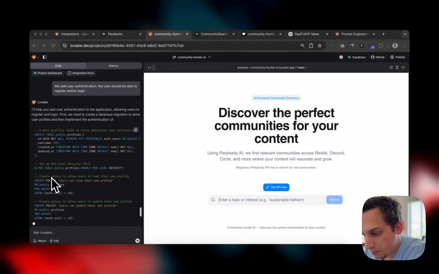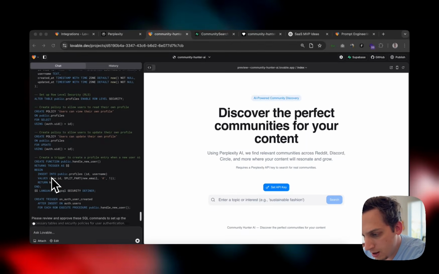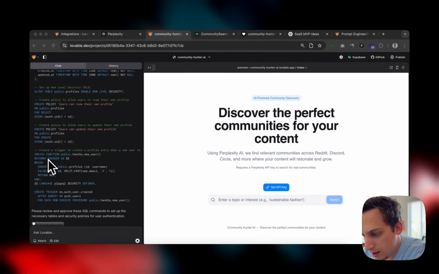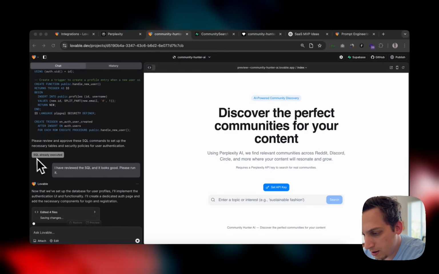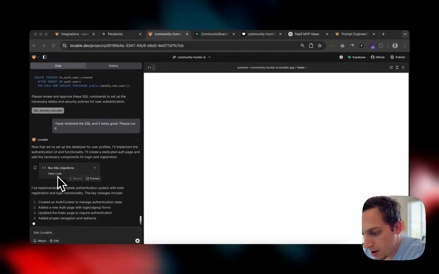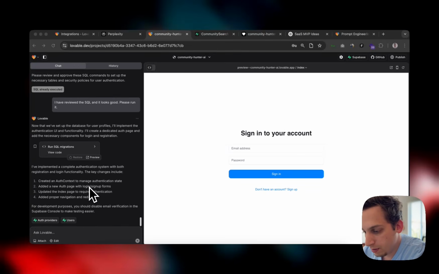So this is like some type of SQL data, I believe it is. And it's creating some tables inside of Supabase. So I executed it. So SQL already executed. Please run it. So now it says I've implemented a complete authentication system with both registration and login functionality. So let's test that out.